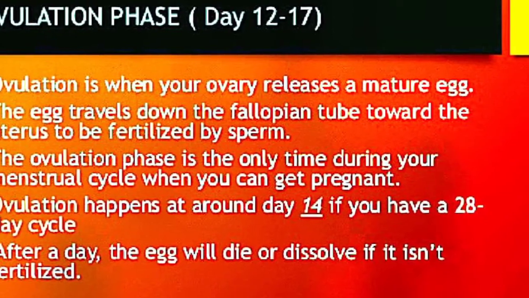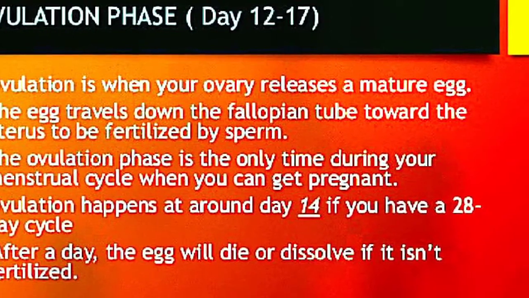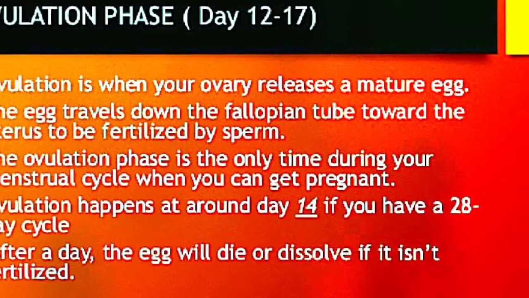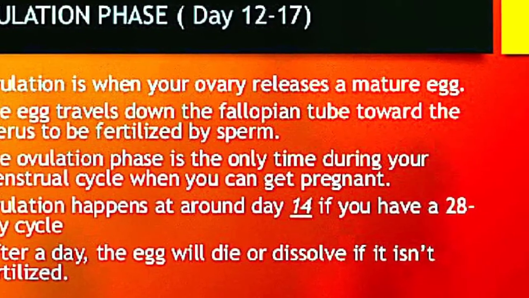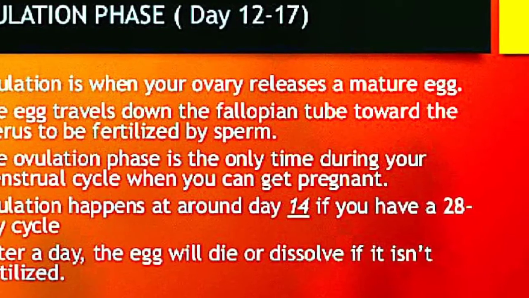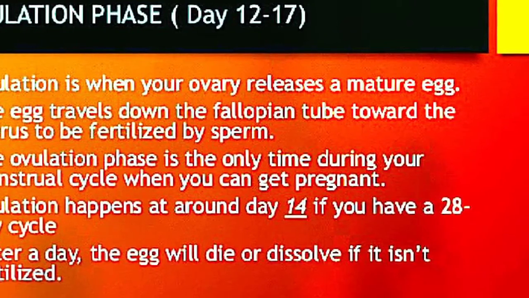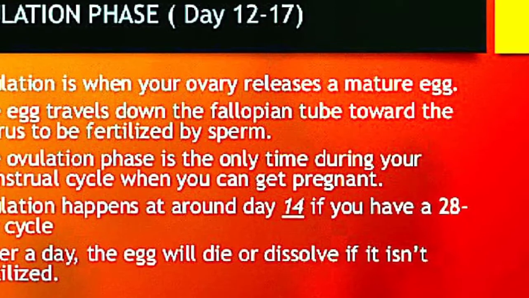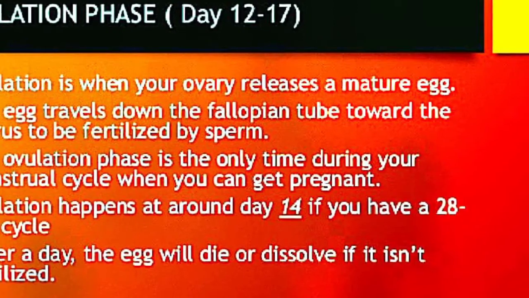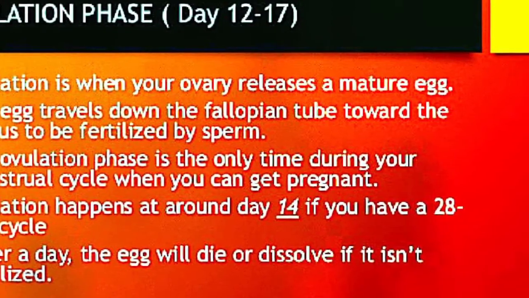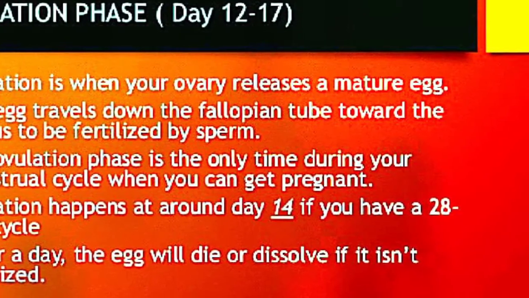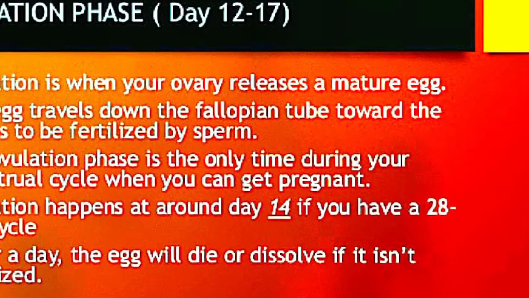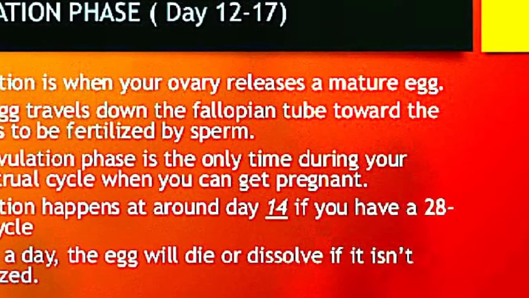So ovulation phase is when the mature egg is released from the ovaries. The ovaries, as we know, are present on both sides near the fimbriae, and from here the ovum will pass through the fimbriae and it will pass through the fallopian tube. Then it will reach the lining of the uterus.